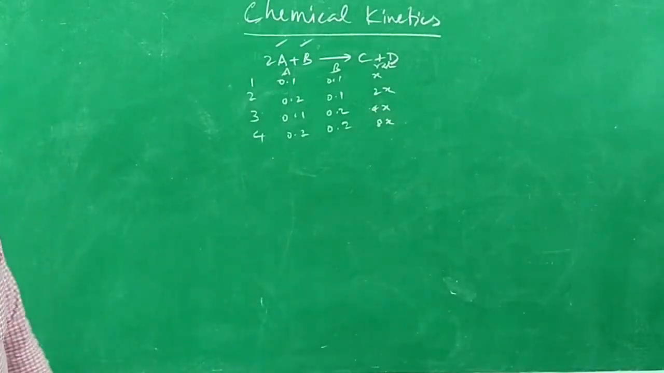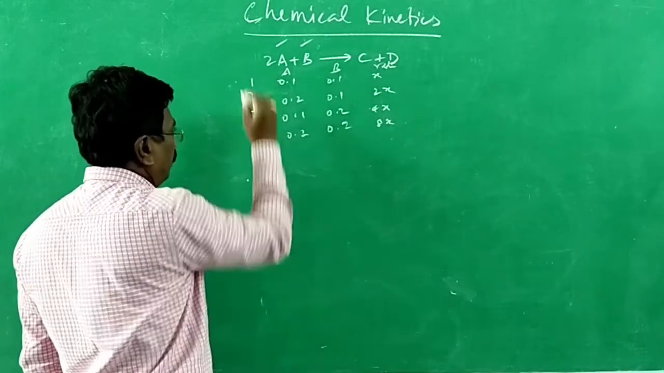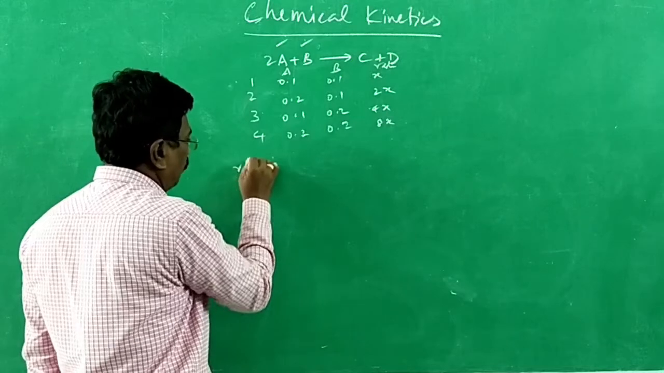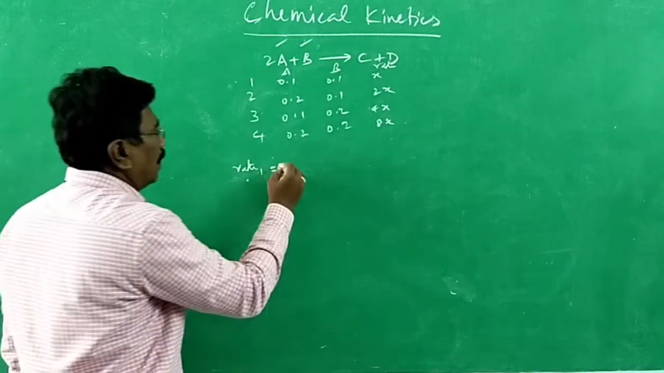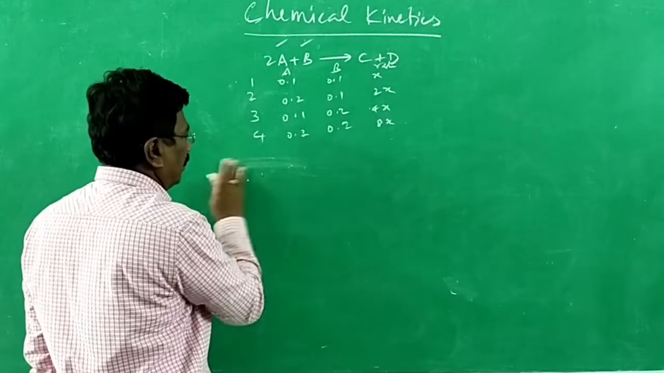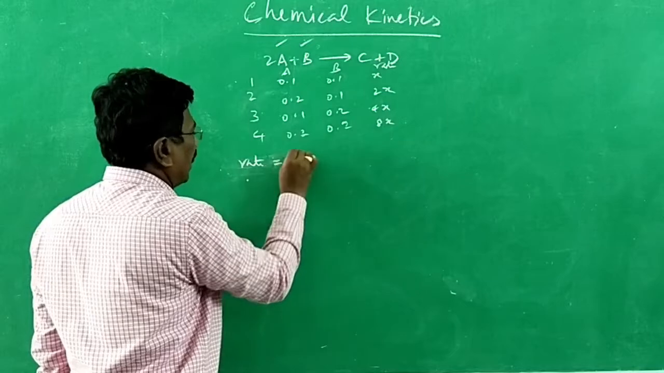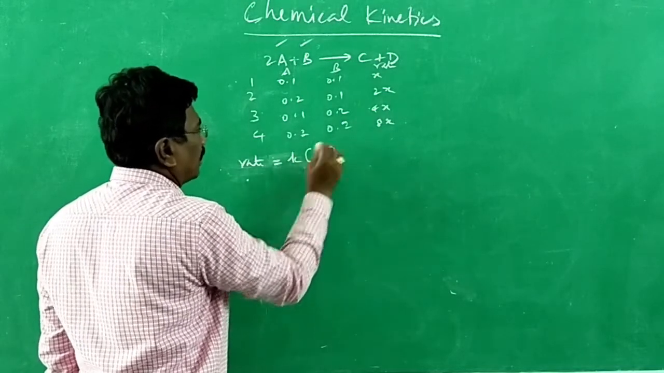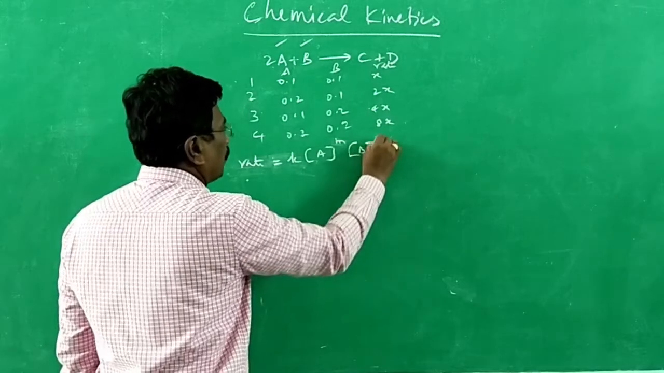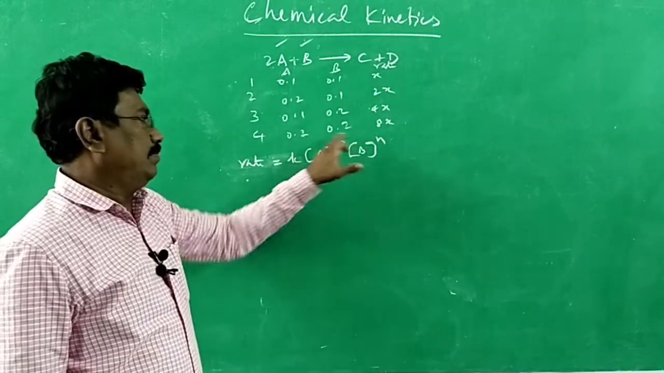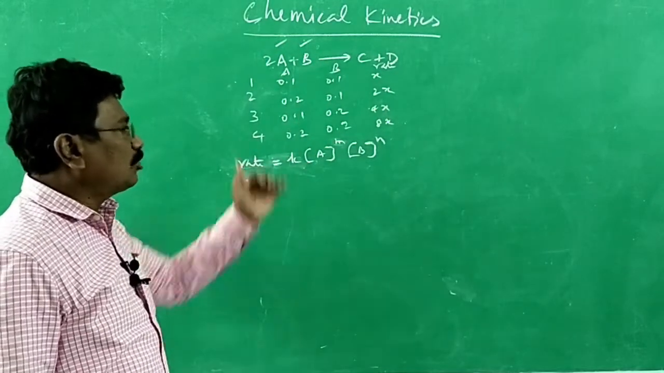How to find out the rate law? Let me write the rate: rate 1, rate 2, rate 3, rate 4. In general, the rate law for this reaction may be rate is equal to rate constant into active mass, molar concentration of A to the power m, molar concentration of B to the power n. We may not be knowing the order. As per the equation, it looks like 2 and 1, but we may not predict based on the equation. It has to be experimentally determined.